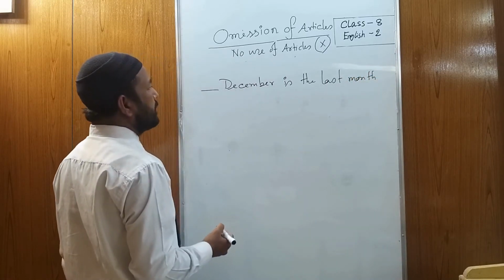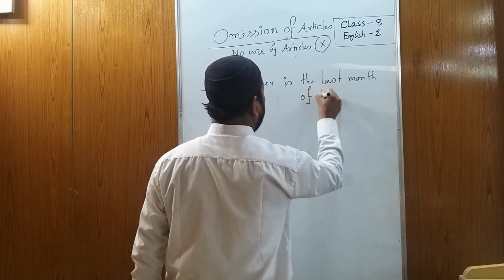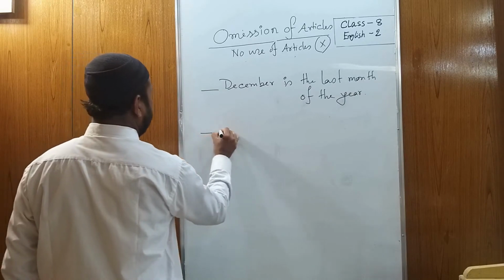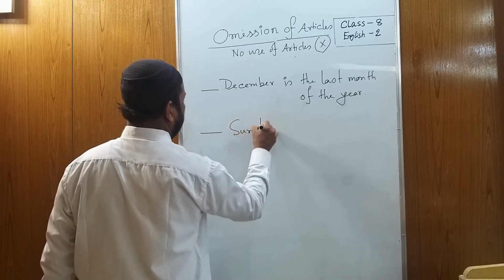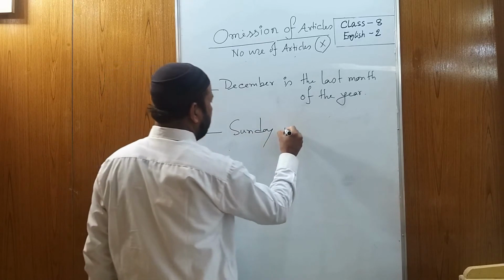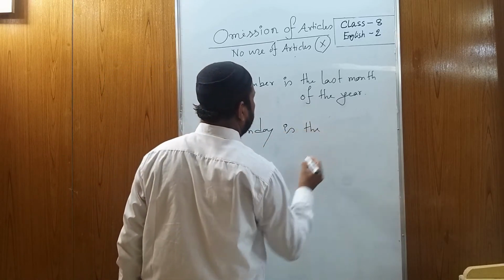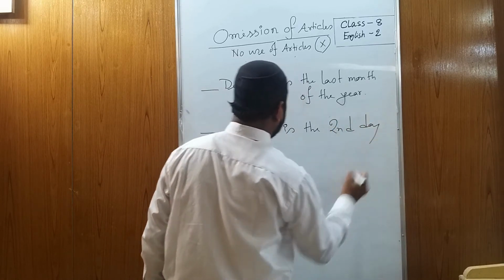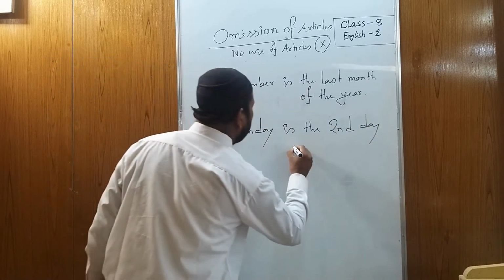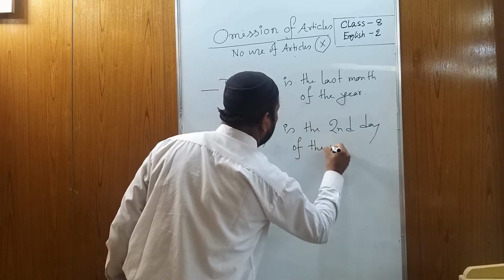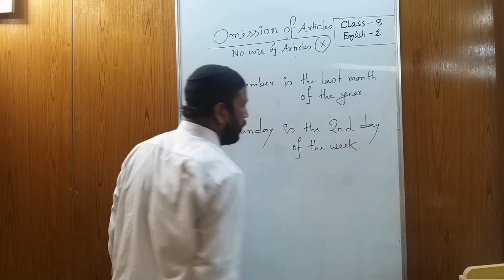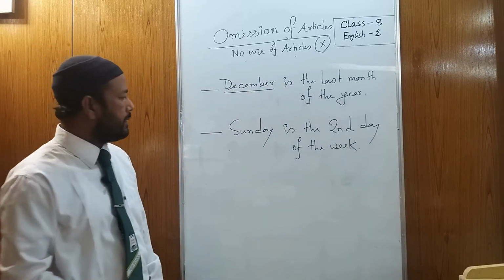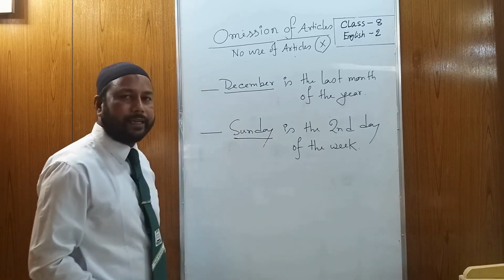December is the last month of the year. Sunday is the second day of the week. Okay, my dear students, here December is the name of a month and Sunday is a day.